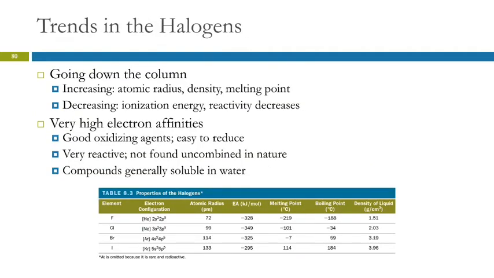There are also trends in the halogens as we go down. Again, we see atomic radius and ionization energy changing. The radius is getting larger. The ionization energy is decreasing. The halogens have very high electron affinities, and so they will gain electrons easily. That's reduction. Makes them good oxidizing agents. They're also very reactive and not found uncombined in nature. They form compounds that are generally soluble in water.